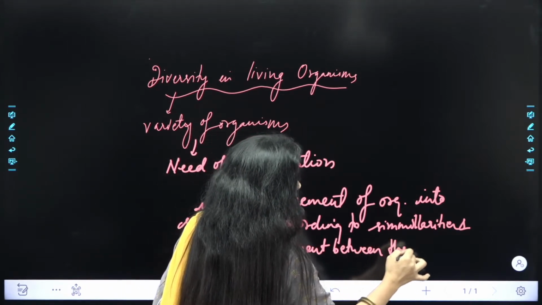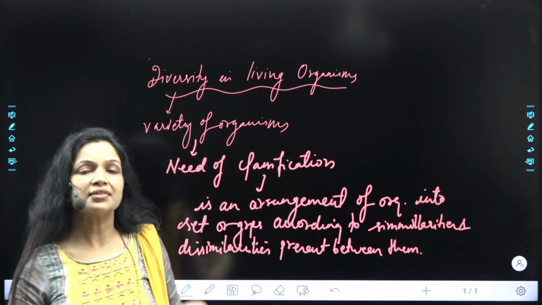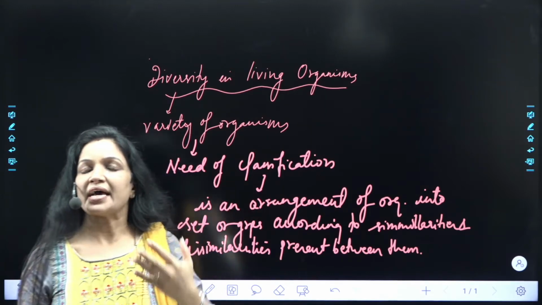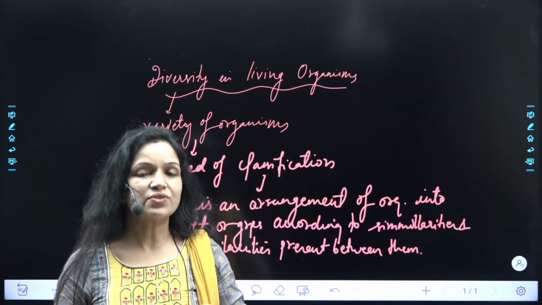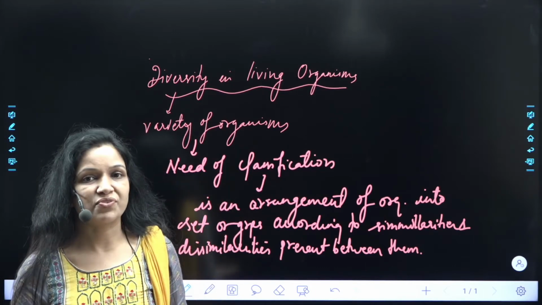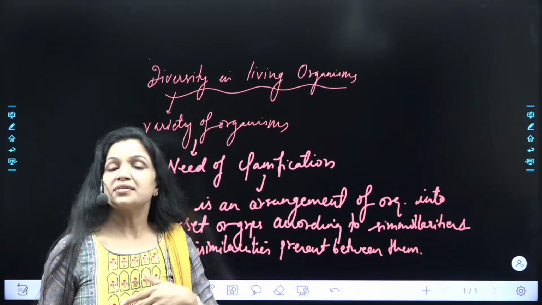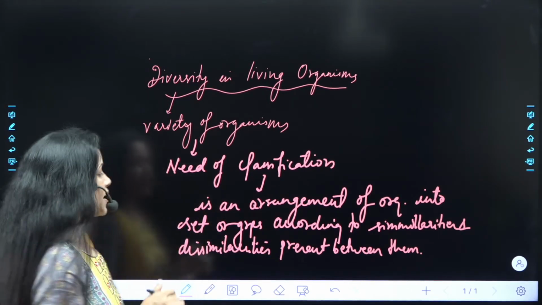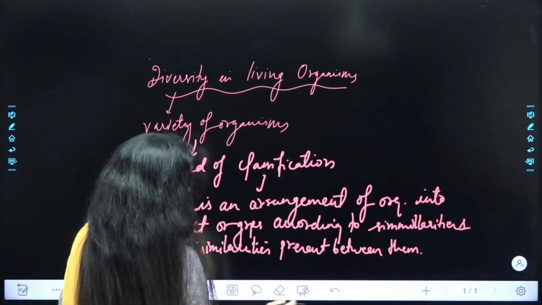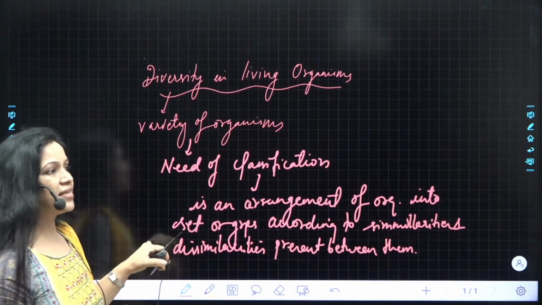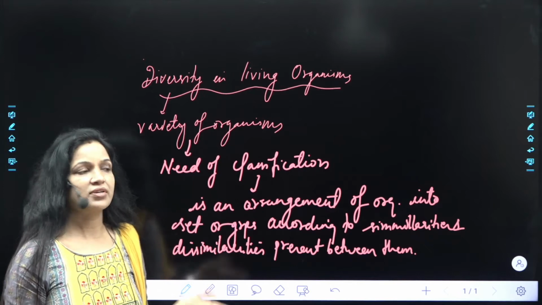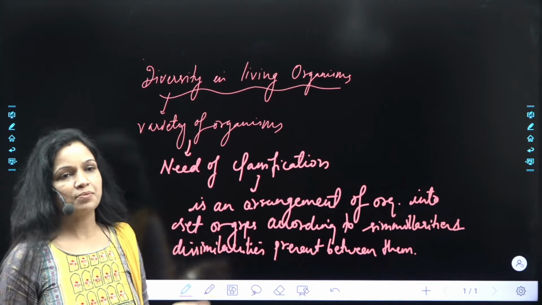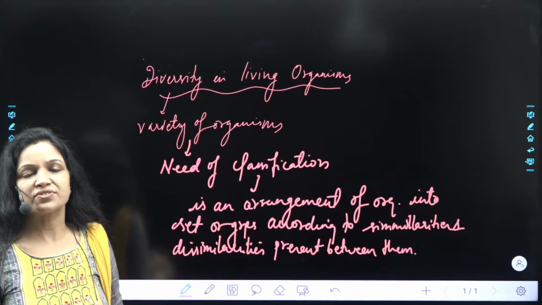ठीक है, तो उनके बीच में कितनी similarities हैं, कितना dissimilar है between the organisms, उसके basis पे हमने organisms को classify किया हुआ है into sets and groups. That is all about classification. And why do we classify them? Because there is a wide variety of organisms present on this earth, right? So now, everybody has written this line, that classification is the arrangement of the organisms into sets or groups according to dissimilarities or similarities between them. Yes, everybody has written that?